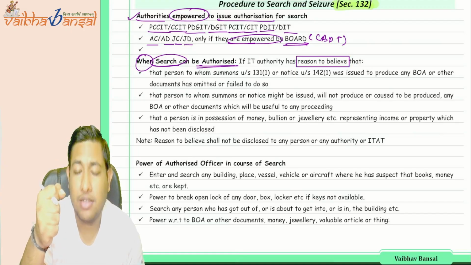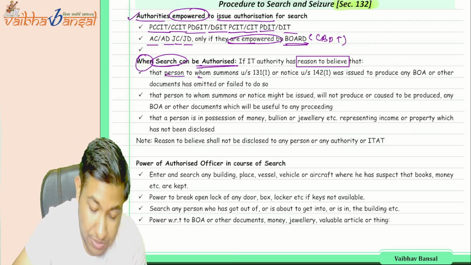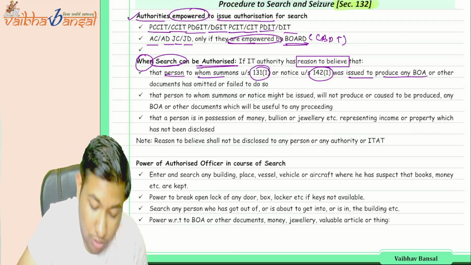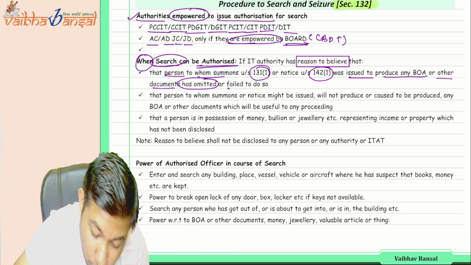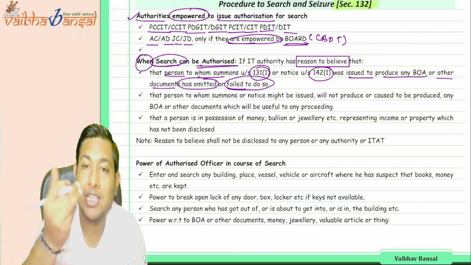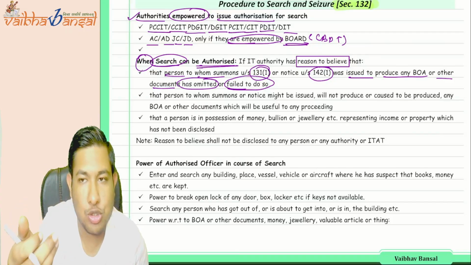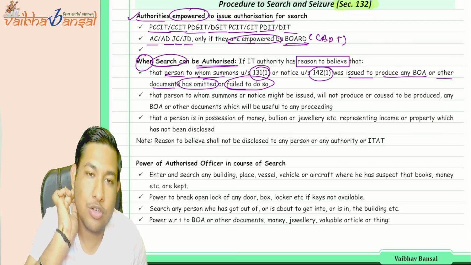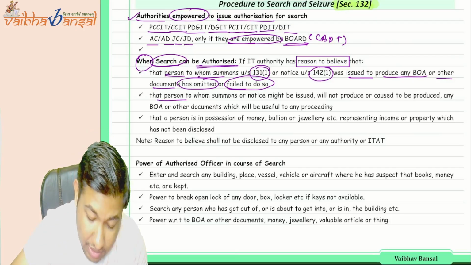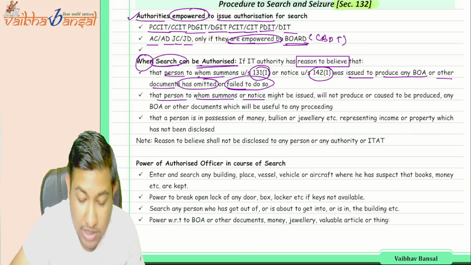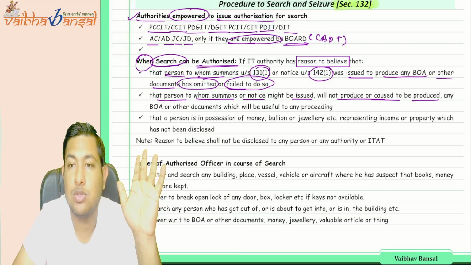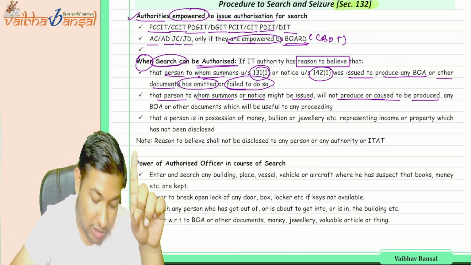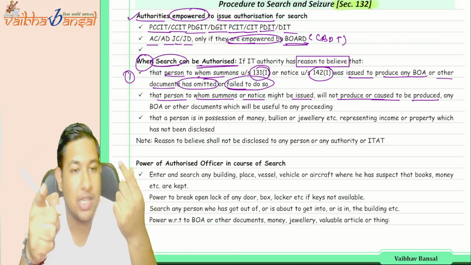There should be a strong reason, the reason to believe that the person to whom a summons under section 133(1) or 142(1) has been issued to produce books of account or any document has omitted or failed to do so. We have asked them to submit the reports, the books of accounts, and the other documents, but they have omitted or failed to do so. In the first point, we have sent them the notice, but they haven't responded.